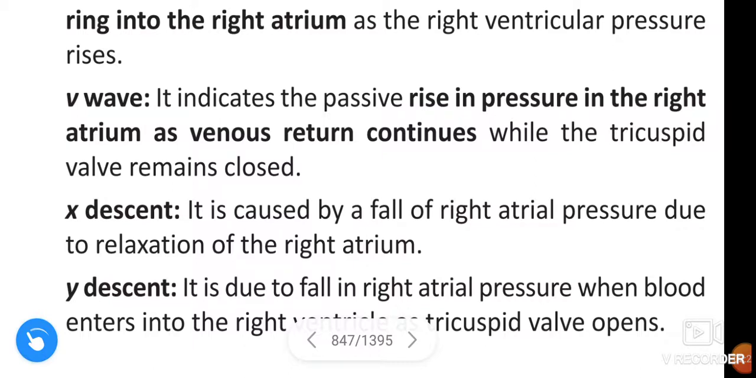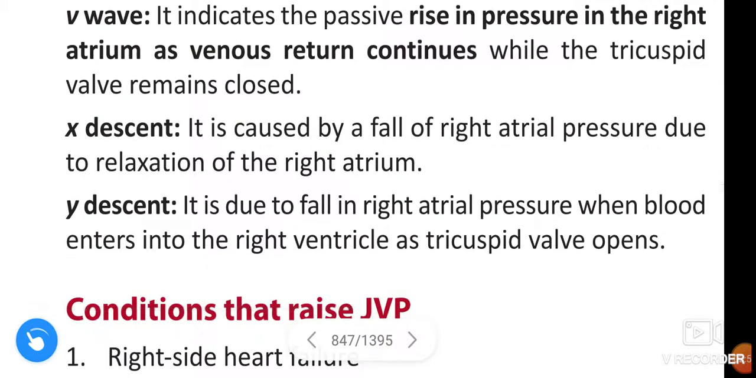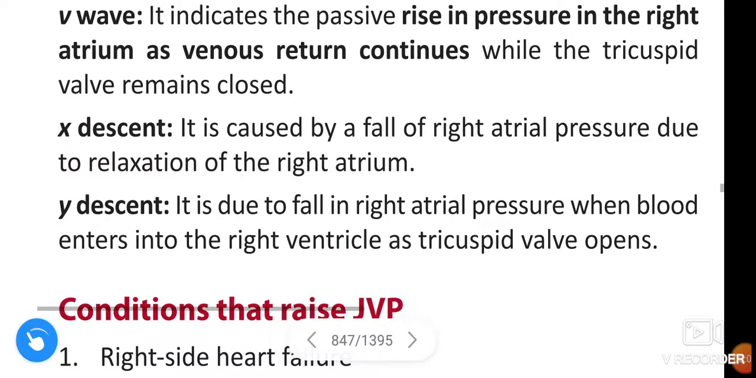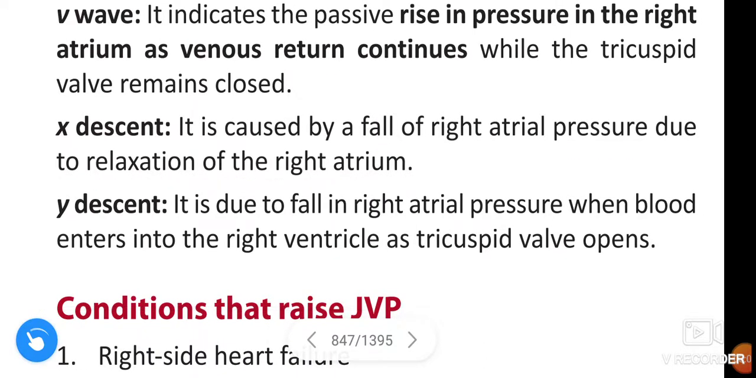Next, V wave. The V wave indicates the passive rise in pressure in the right atrium as venous return continues while the tricuspid valve remains closed. Next, X descent. It is caused by a fall of right atrial pressure due to relaxation of the right atrium.